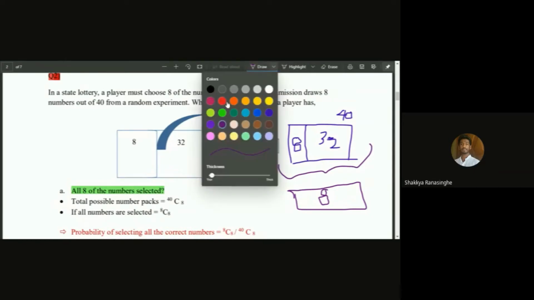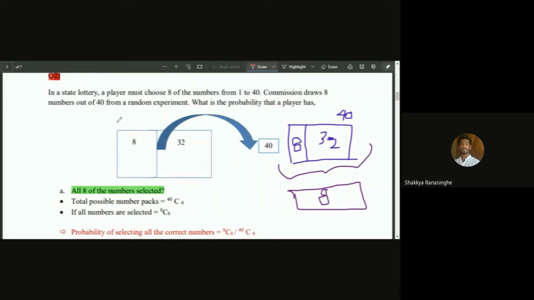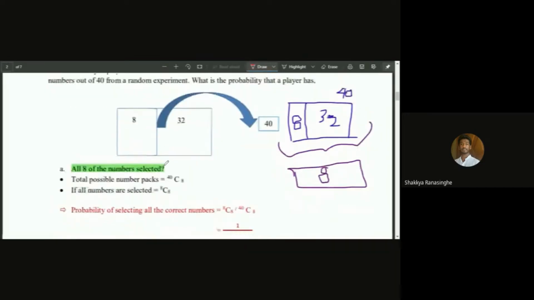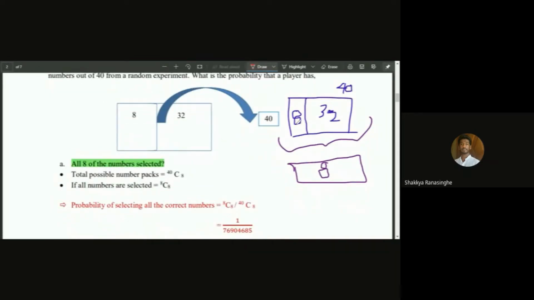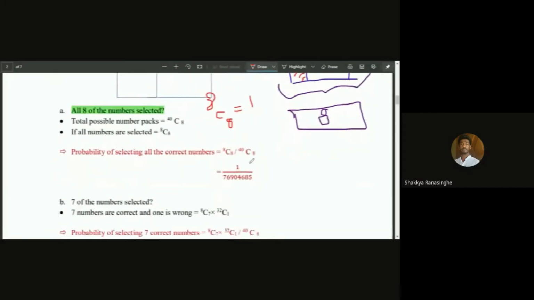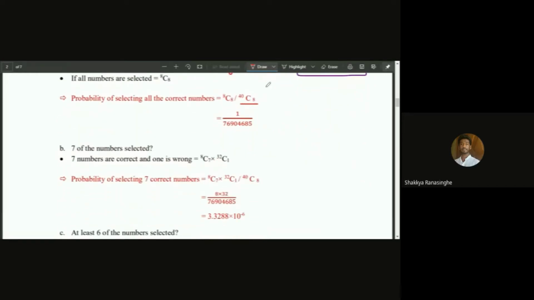So the first question is, what is the probability that a player has all of the 8 correct numbers selected? He or she should select all of these 8 numbers, right? So he's choosing 8 numbers out of 8 numbers. So the number of possible combinations is 1, and we have to divide by the number of all possible combinations, that is 40C8.